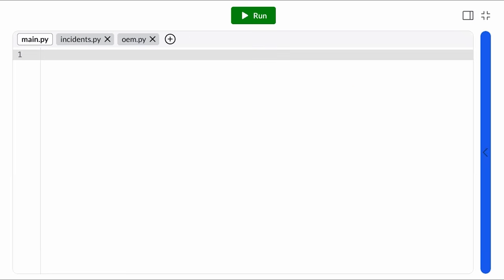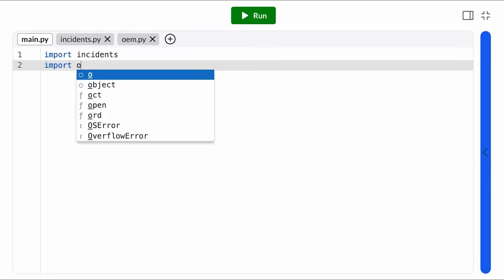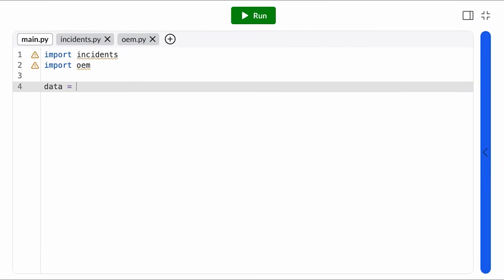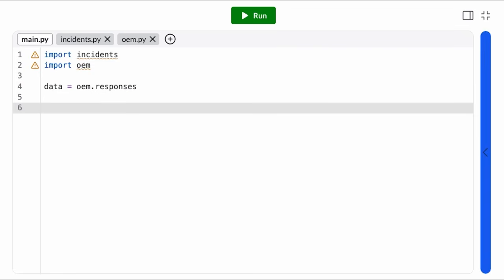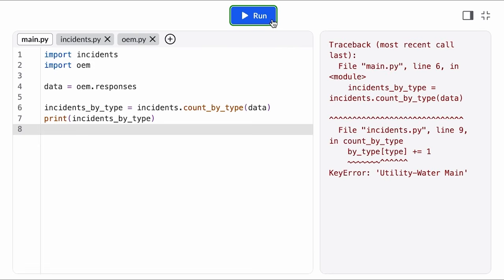All right, let's jump over to main.py and test that out. We'll import our incidents module and our OEM module, which contains our dataset. And then we'll call our countByType function. And that gives us a key error.